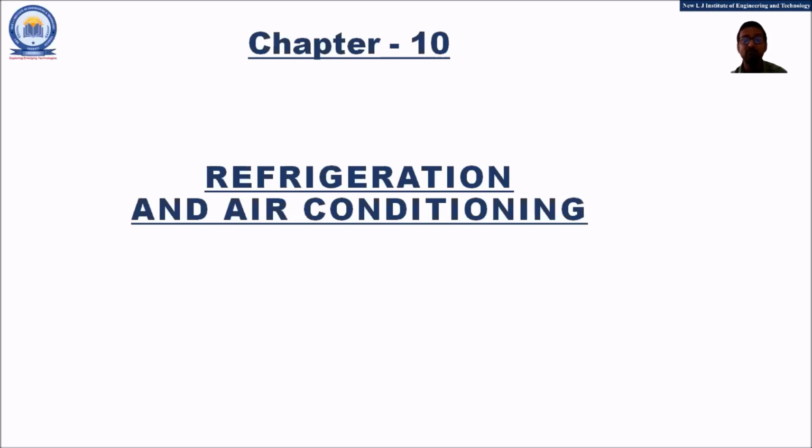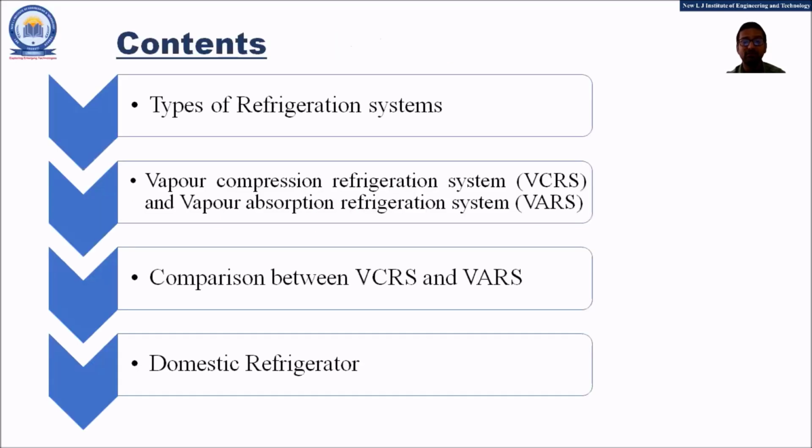COP is equal to the refrigerating effect in kilowatt divided by the compressor work in kilowatt. Always remember friends, the value of COP will always be greater than 1. So now let us proceed further with the discussion of this chapter.